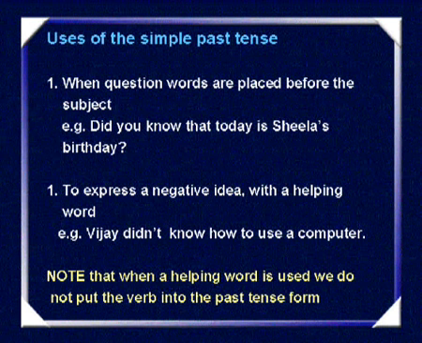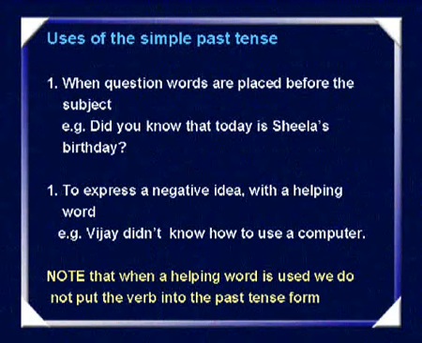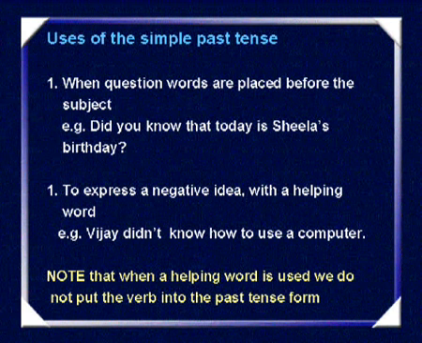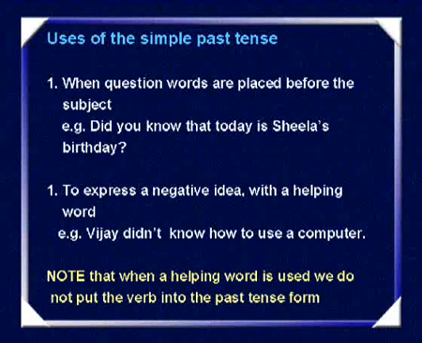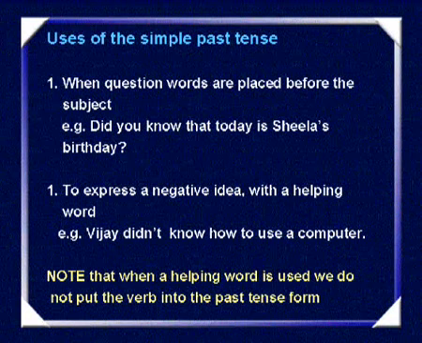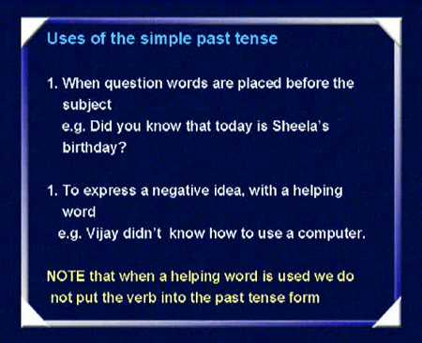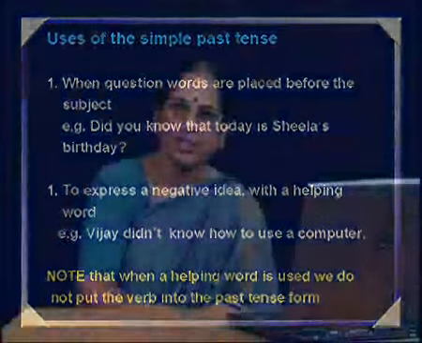Note that when a helping word is used, the helping word in this case is did. Since it is already in the past form, did denotes past time, the verb does not get changed into the past form. This is where many of us make a mistake.